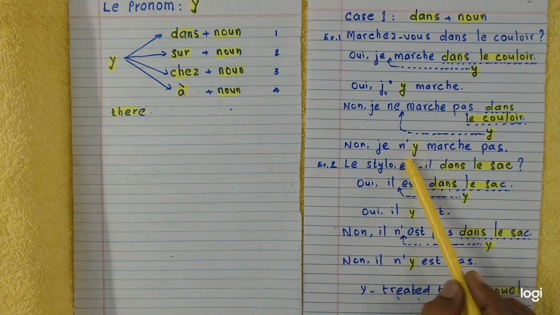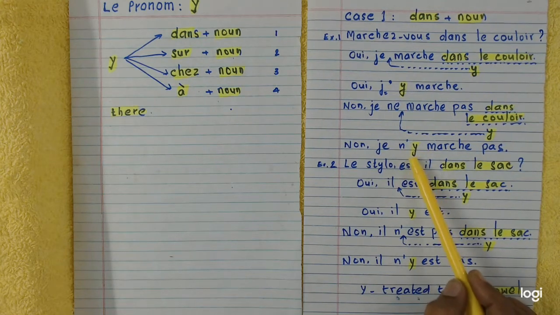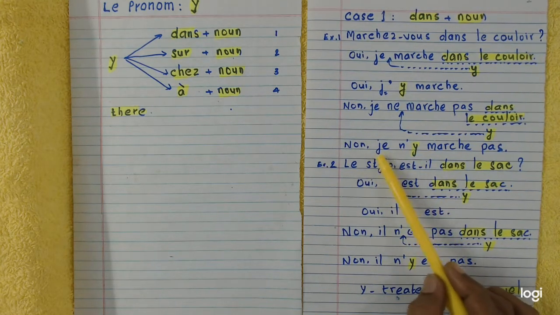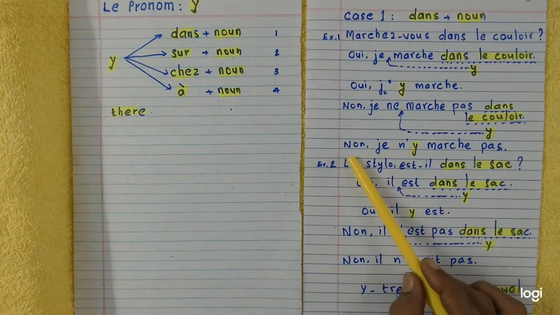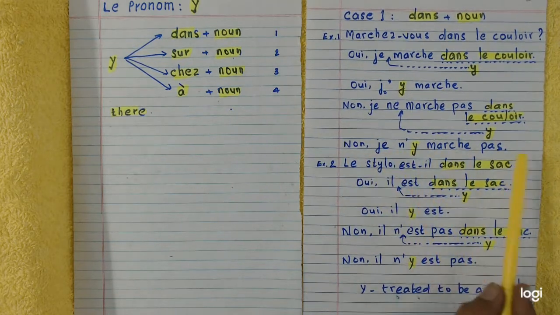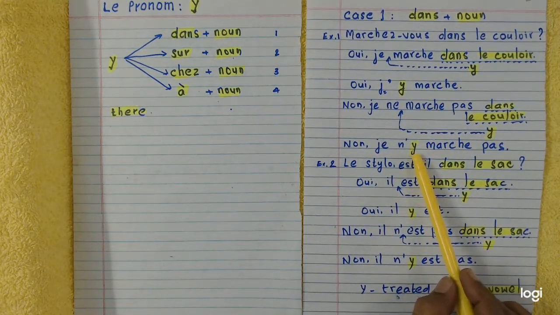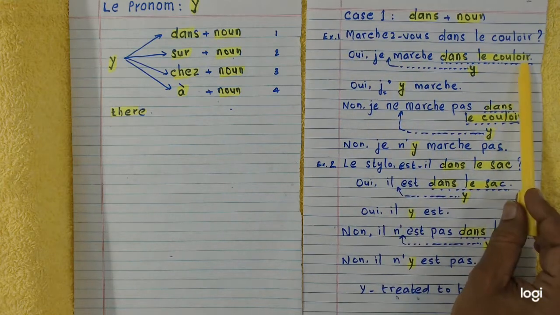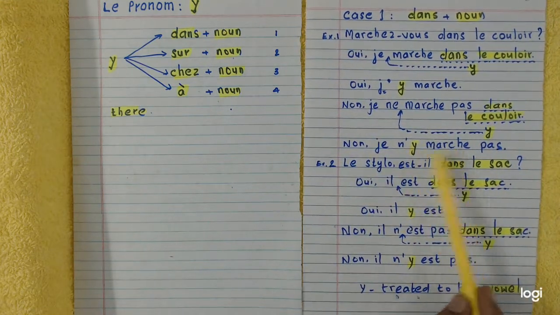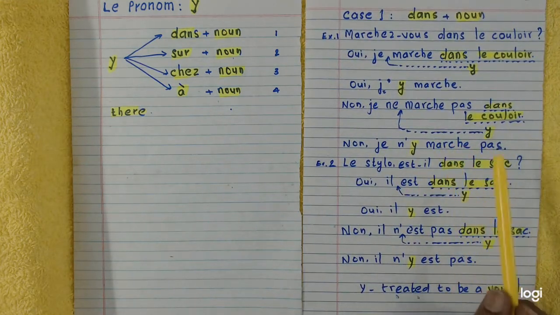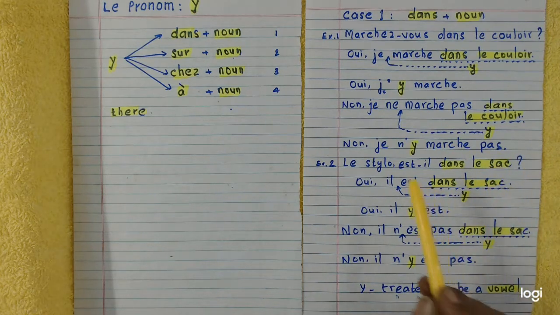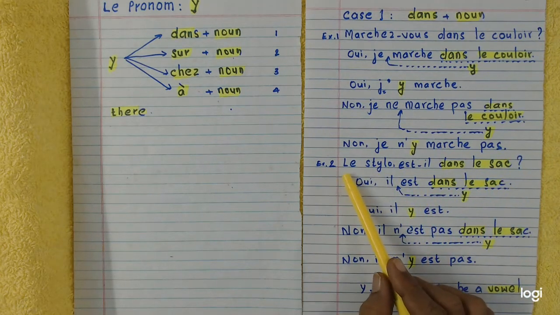N-E becomes N apostrophe. Remember. Non, je n'y marche pas. No, I do not walk there. Question. Do you walk in the corridor? No, I do not walk there. Sentence is complete. Fine. Next example.